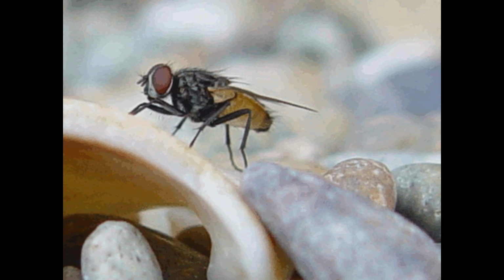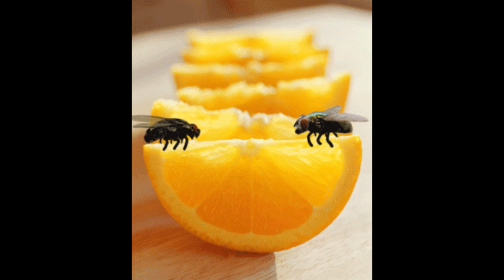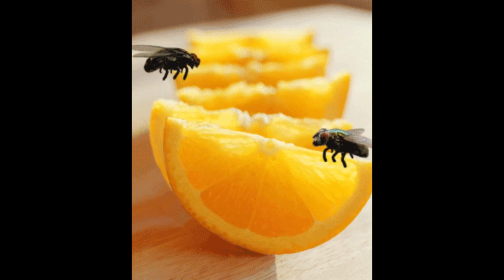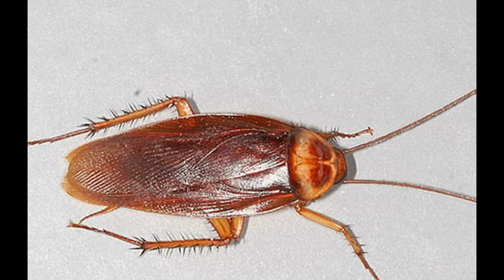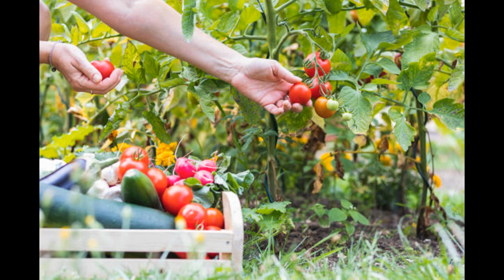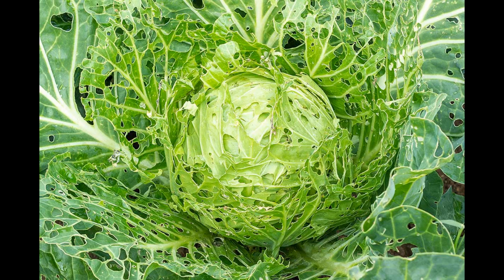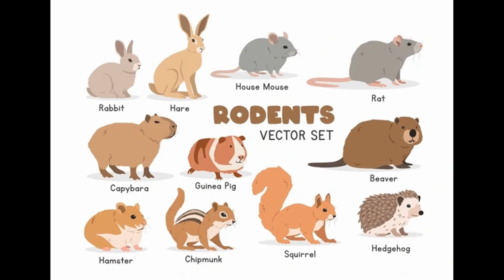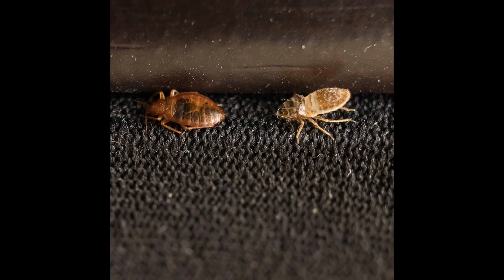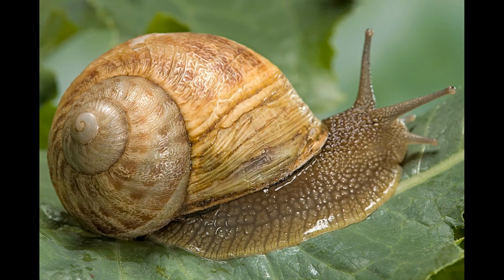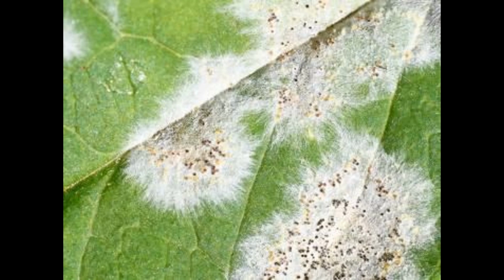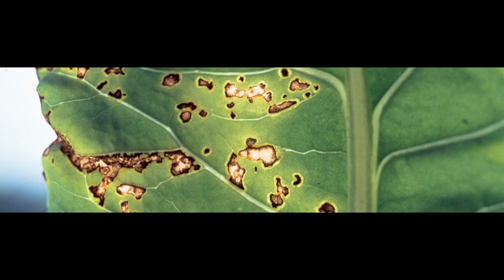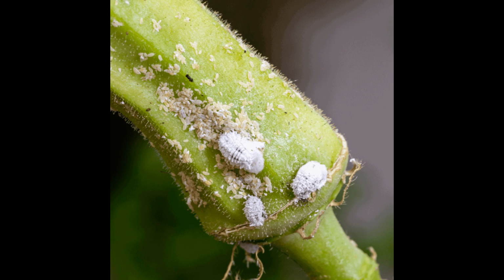We also have others that enter homes, like houseflies, which land on the food we eat, and other animals that scuttle about on the floor at night, like rats and roaches. Agricultural and horticultural crops are attacked by a wide variety of pests, the most important being rodents, insects, mites, nematodes, and gastropod mollusks. The damage they do results both from the direct injury they cause to the plants and from the indirect consequences of the fungal, bacterial, or viral infections they transmit.